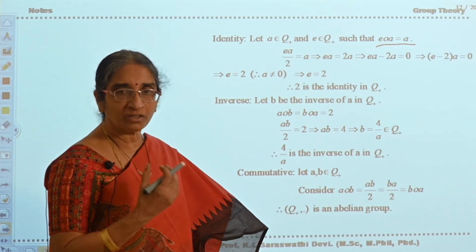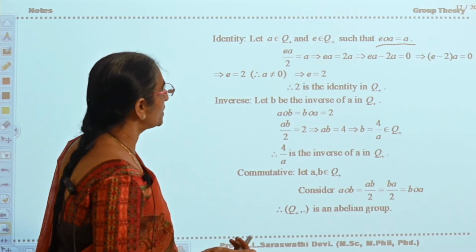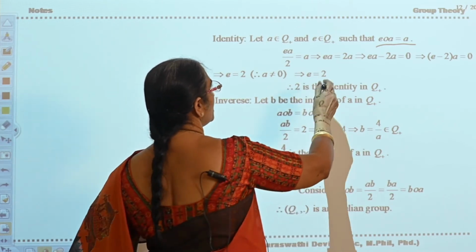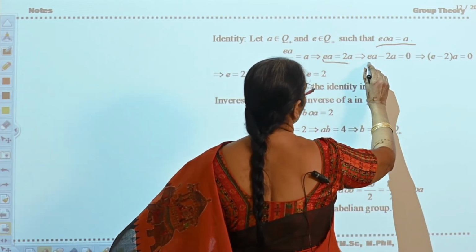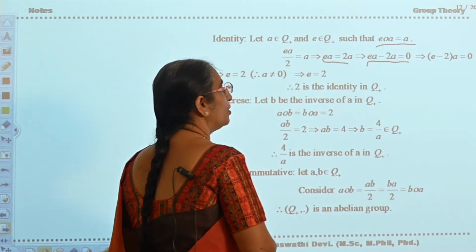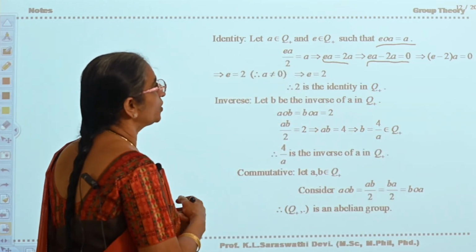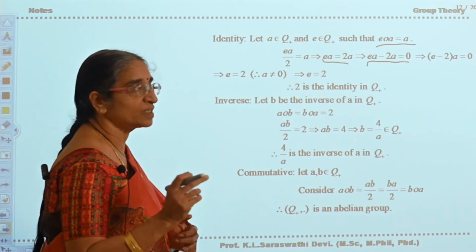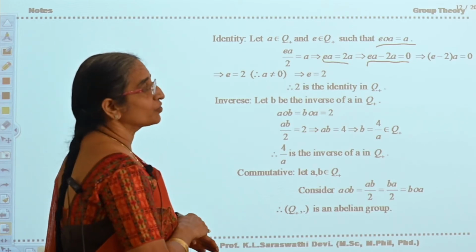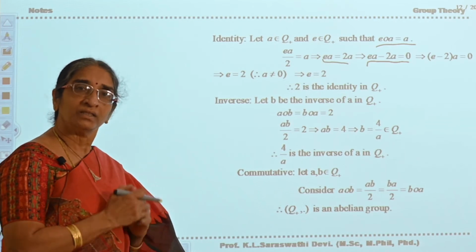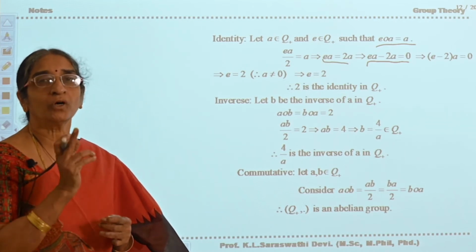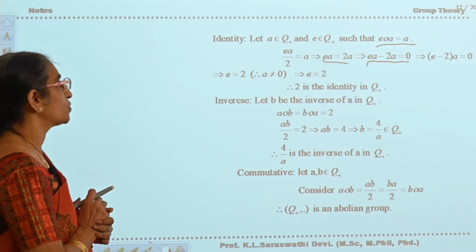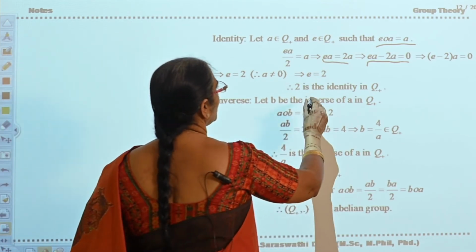EA by 2 is equal to A implies EA is equal to 2A, EA minus 2A is equal to 0. That implies (E minus 2) into A is equal to 0, which implies E is equal to 2, since A is not equal to 0. So what is the identity element here? 2. In the previous problem you got it as 3. So 2 is the identity in Q plus.